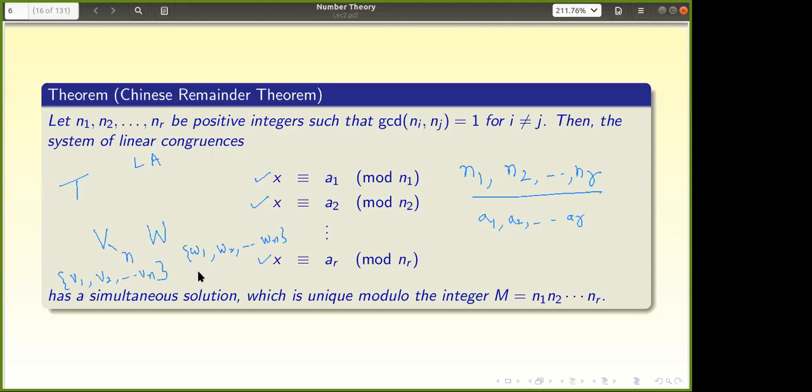Very good. That is a beauty. It looks like a completely different problem, but it is a very beautiful thing. That is the way you need to understand things. V1, V2, ..., Vn is a basis, like here n1, n2, ..., nr are mutually relatively prime numbers. I am not choosing just any n vectors here. And here a1, a2, ..., ar, whatever numbers you like, you choose. There is no restriction.